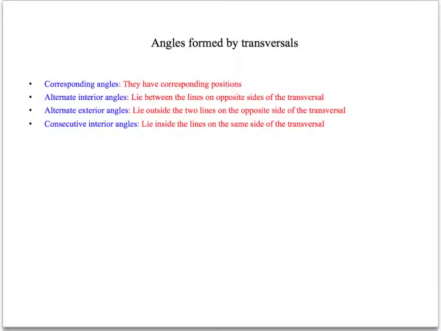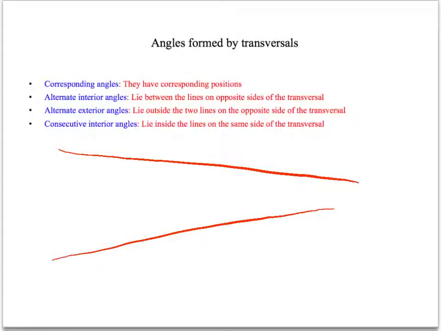Moving right along. We're concerned with the angles that are formed by transversals. So the first one, corresponding angles. They have corresponding positions. So let me draw a little picture. Here we have our two lines. Notice they are not parallel, and they're not perpendicular. Let's go back and change our transversal.